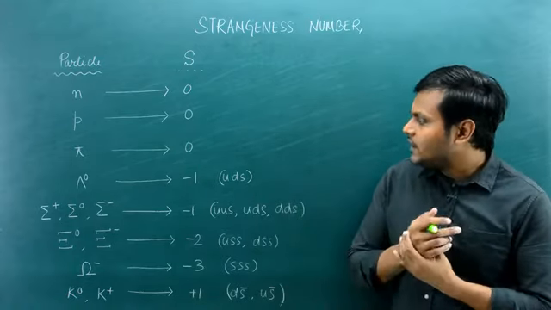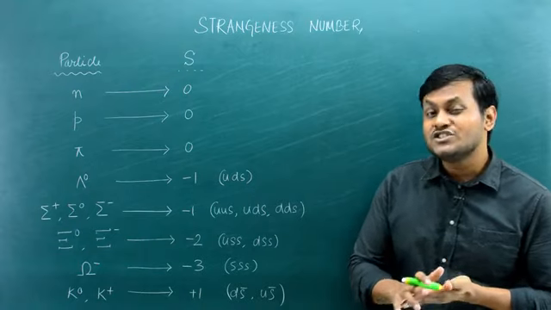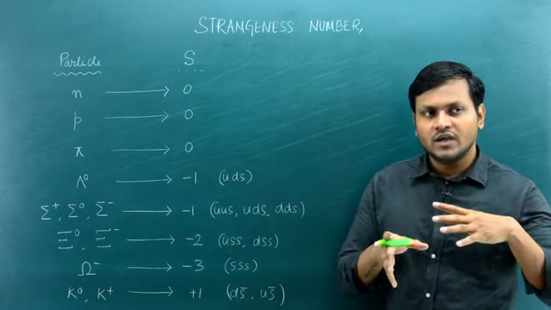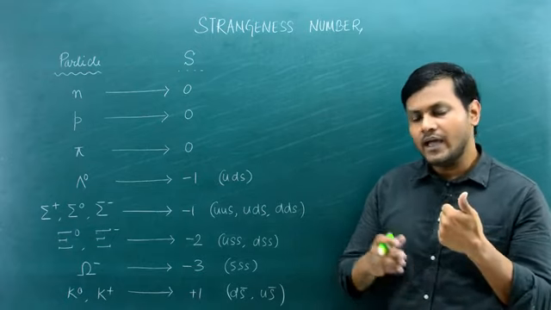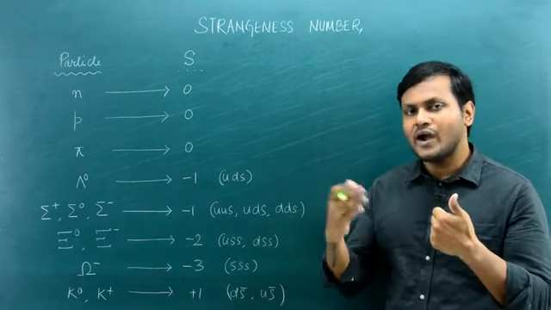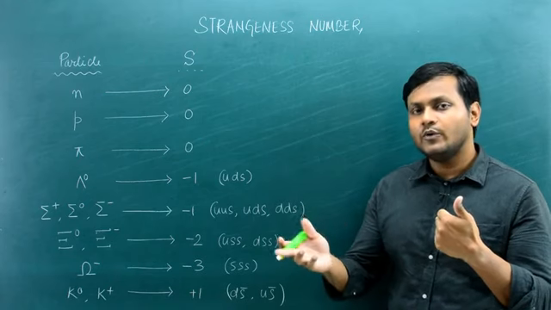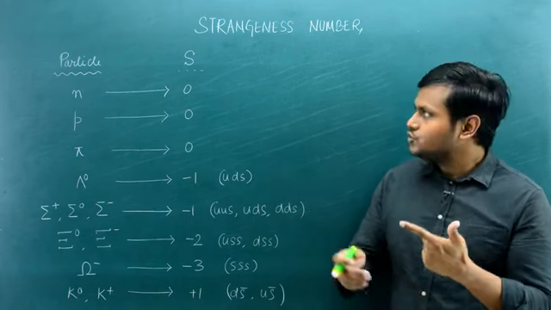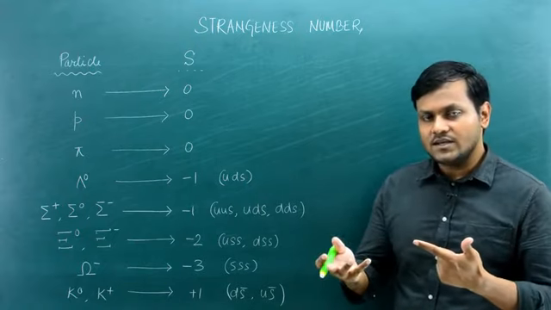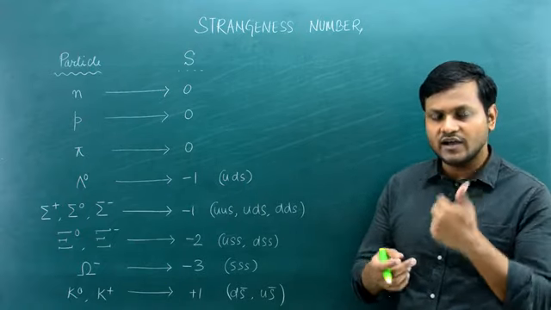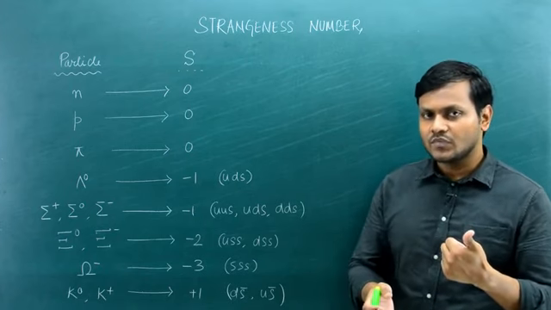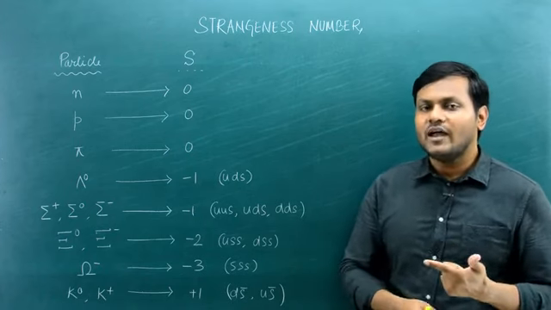That is why this number is called the strangeness number. They behaved in a strange manner in this particular way. They were created via electromagnetic or strong interaction, but after they were created, they decayed via weak interaction. So these strange particles are subatomic particles which are created via strong or electromagnetic interaction, but they decay via weak interaction.